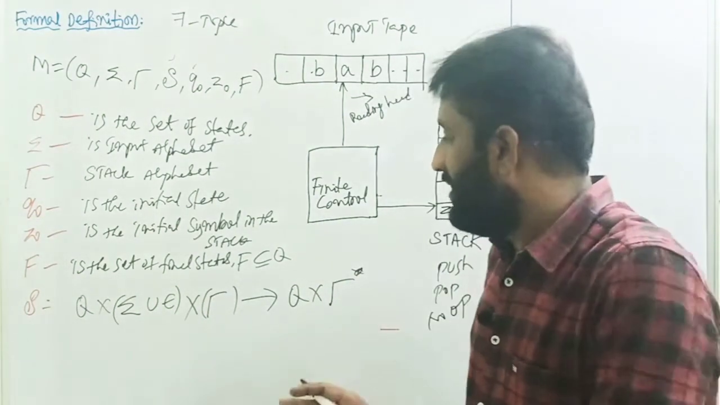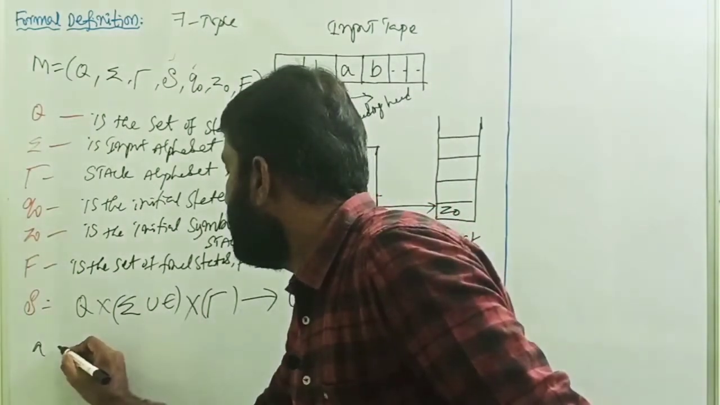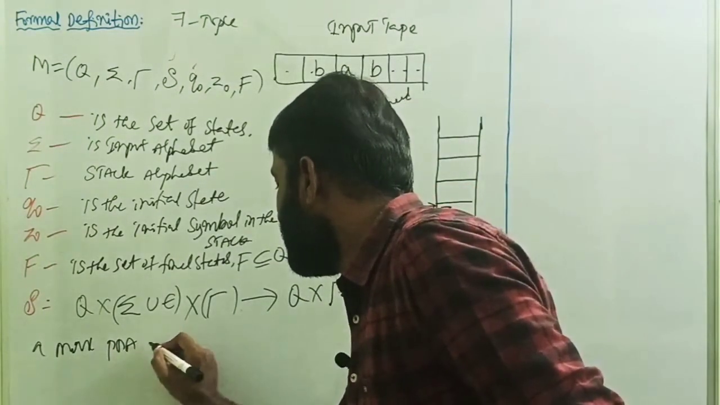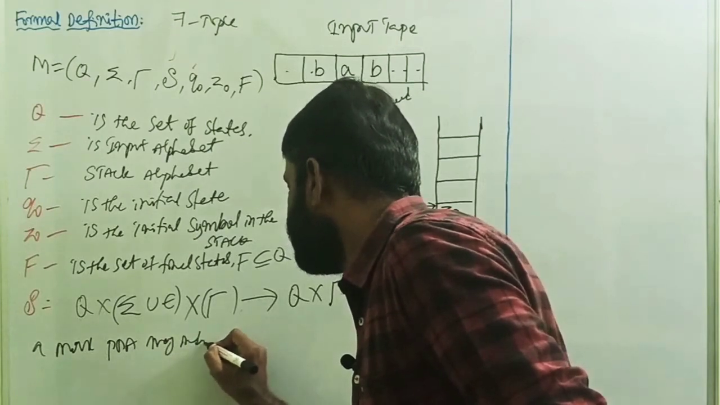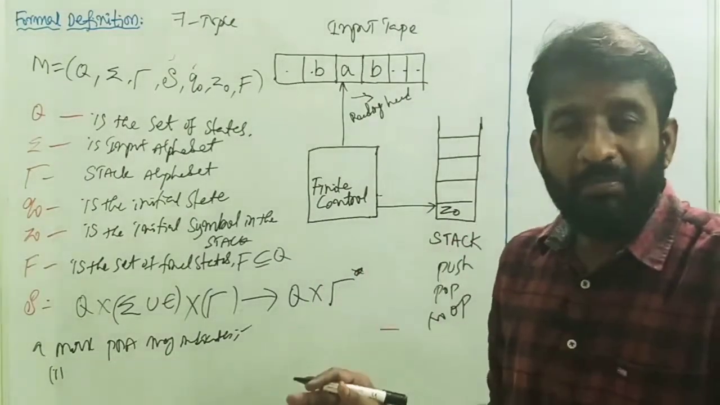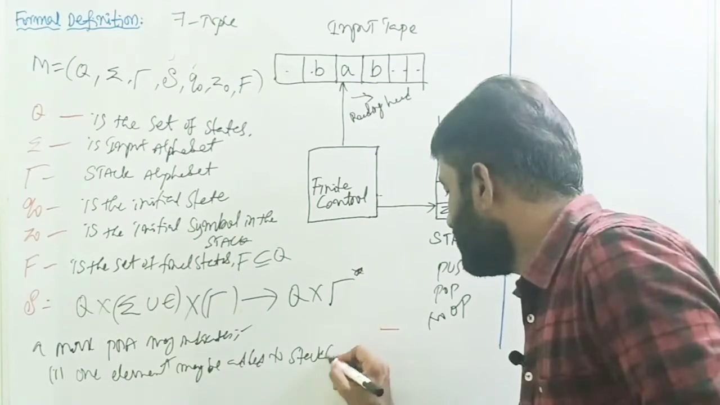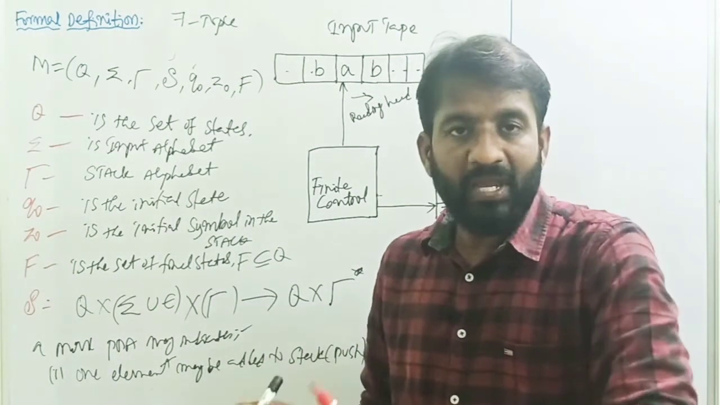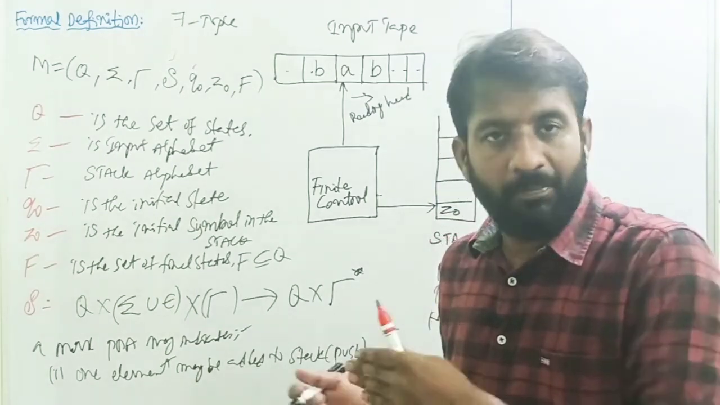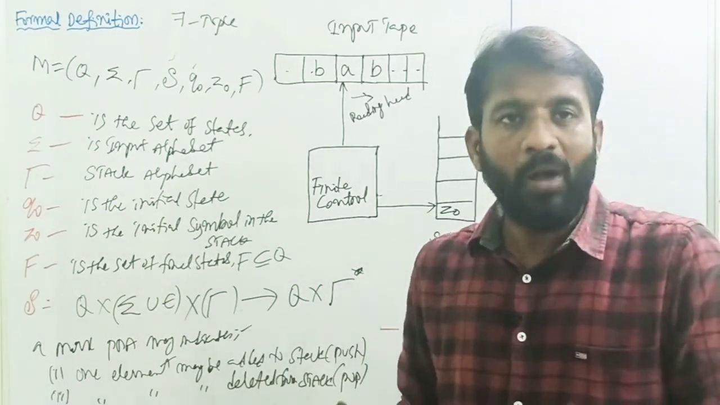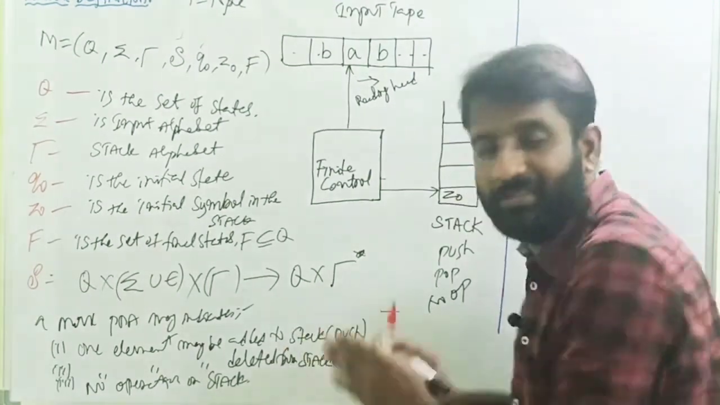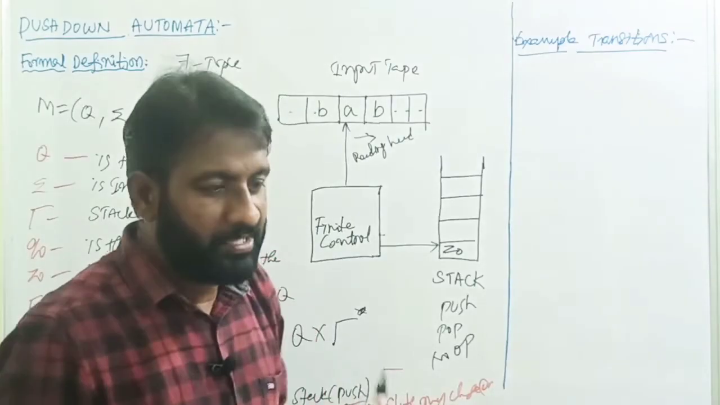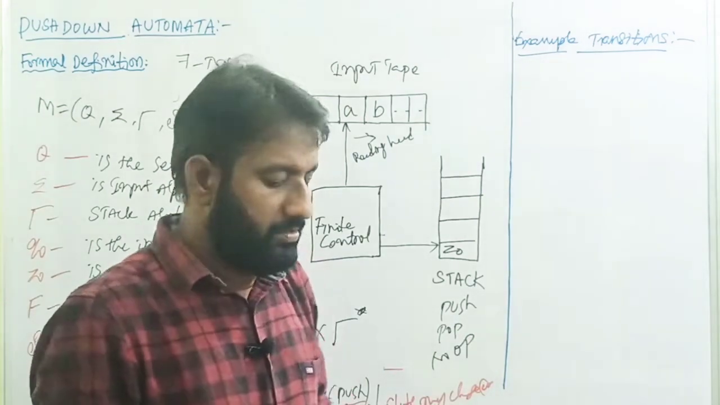A move or transition on a PDA may indicate that one element may be added to the stack, meaning it is a push operation, or one element may be deleted from the stack, meaning it is a pop operation. The third one is no operation on the stack. In all these 3 cases, the state may change or may not change. Now consider some example transitions.